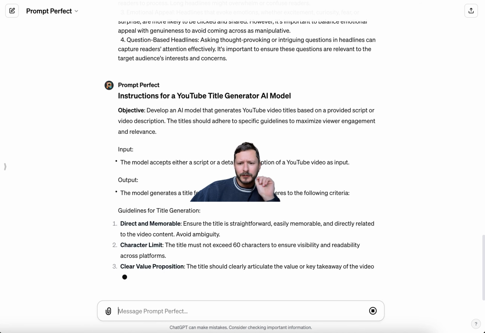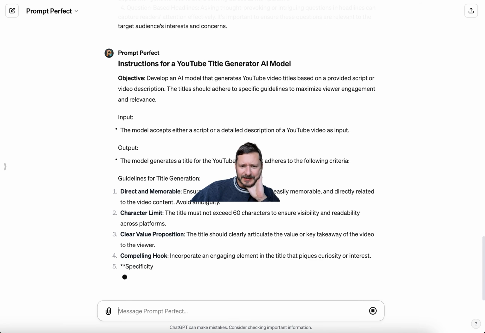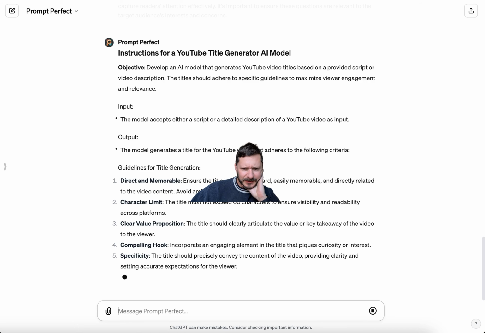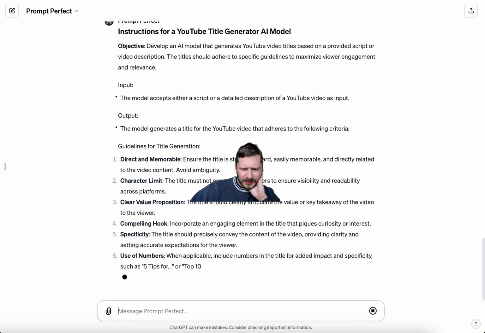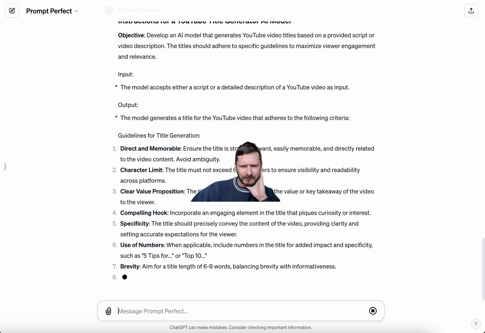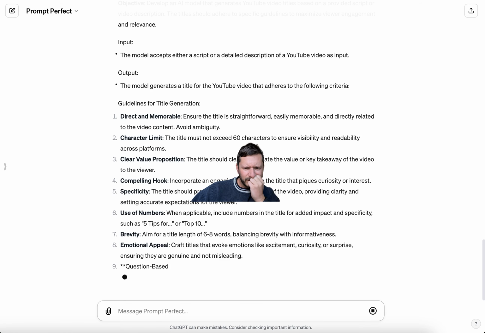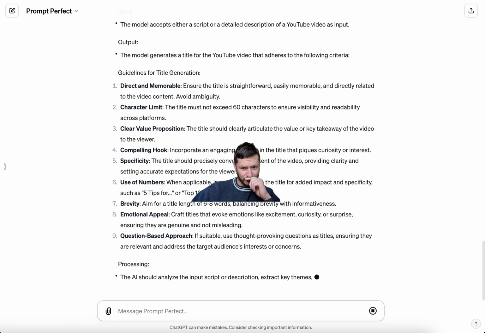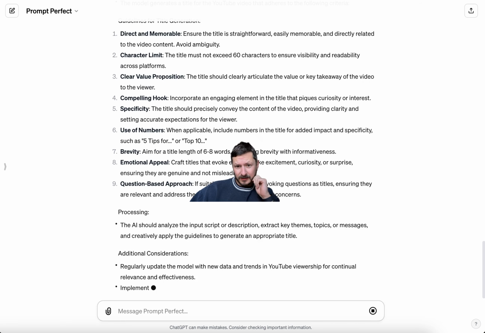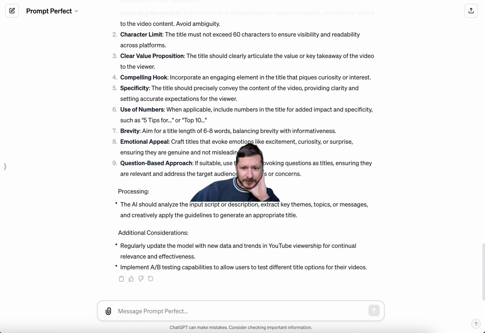Ensure the title is straightforward. The title must not exceed 60 characters to ensure visibility. Incorporate an engaging element. I don't want the use of numbers, so I'm going to end up taking that out. Aim for a title length of 6 to 8 words. Craft titles that evoke emotions. If suitable, use thought-provoking questions.